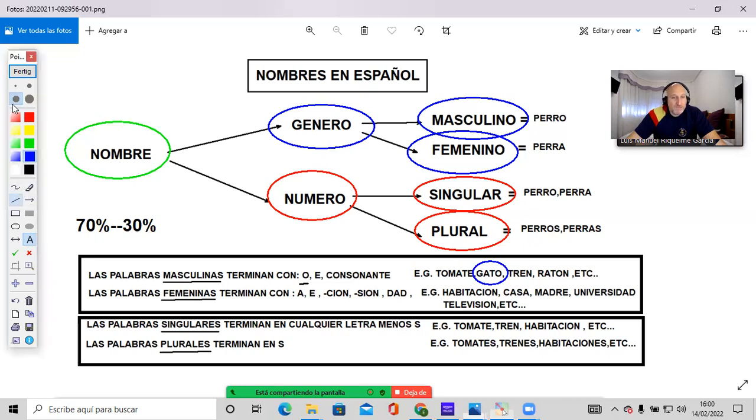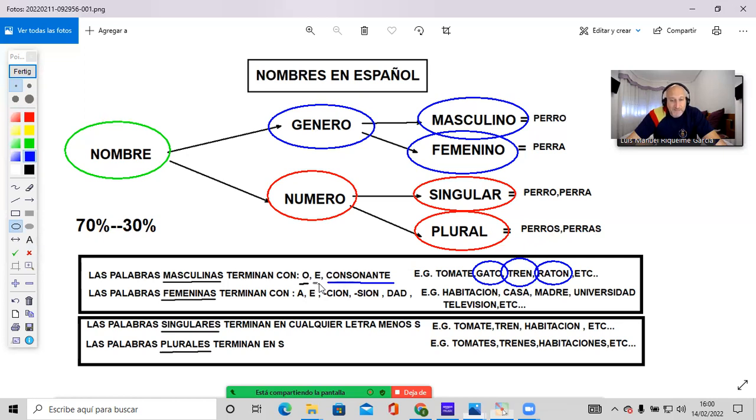Words will always be, or almost always, be masculine if they end with a consonant, such as, for example, tren, which is a train. It finishes with an N, so that is going to be a male word. Or for example, ratón, that is a mouse. It ends with another N. It is masculine. And then we have the letter E.